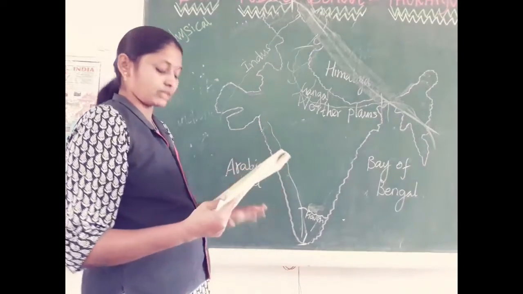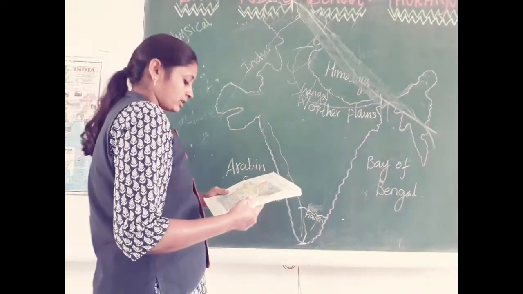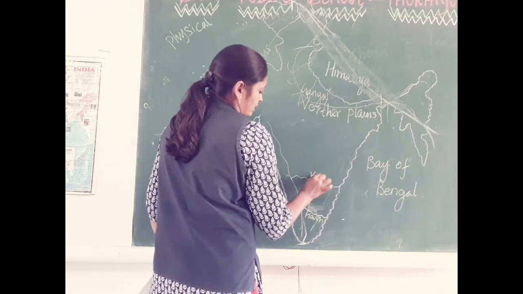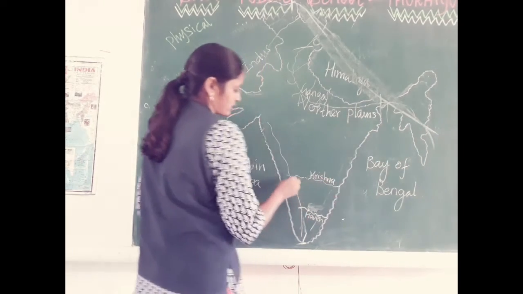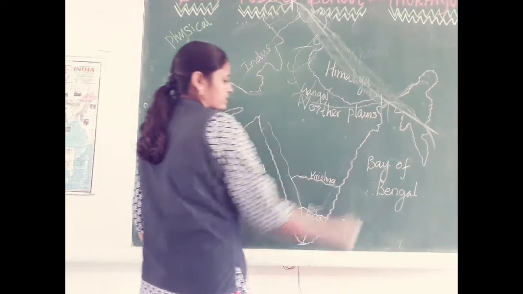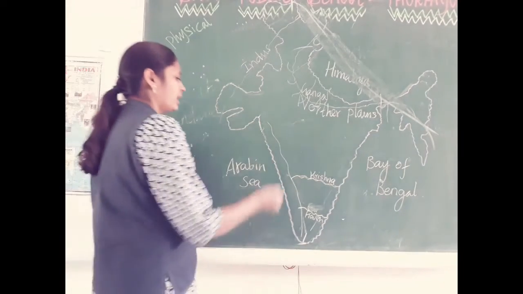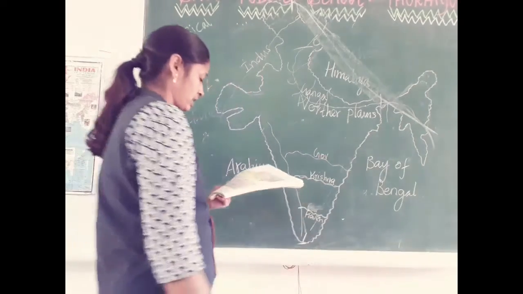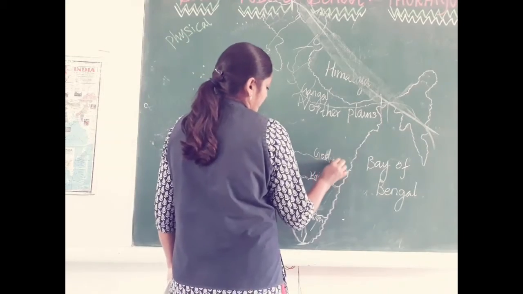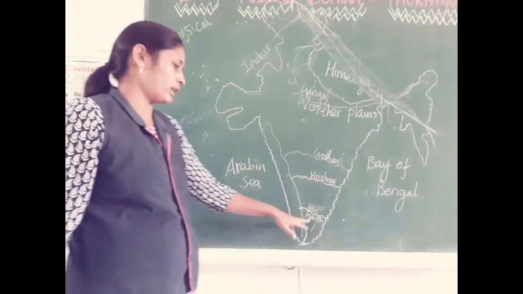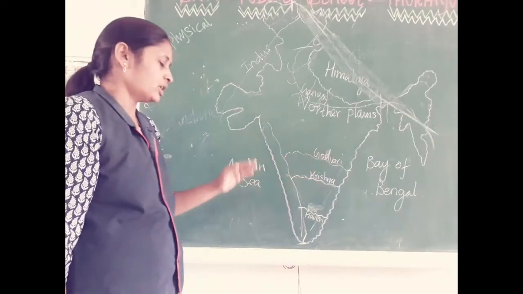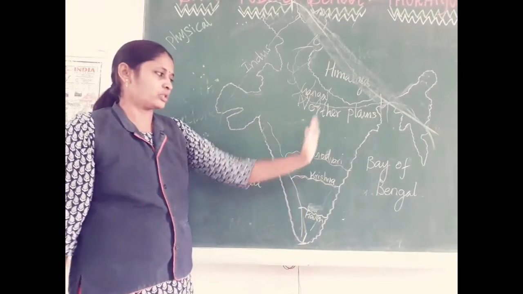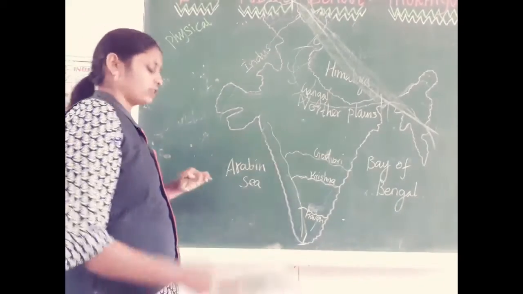Next, what river do we have? The same Western Ghats. And then the Krishna river. It also originates from the Western Ghats and flows in the east direction, from west to east, and at last merges into the Bay of Bengal. And then Godavari. Godavari is South India's largest river, you know very well. So Kaveri, Krishna, Godavari. These are very important rivers which originate from the Western Ghats and flow in the east direction, and at last merge into the Bay of Bengal.